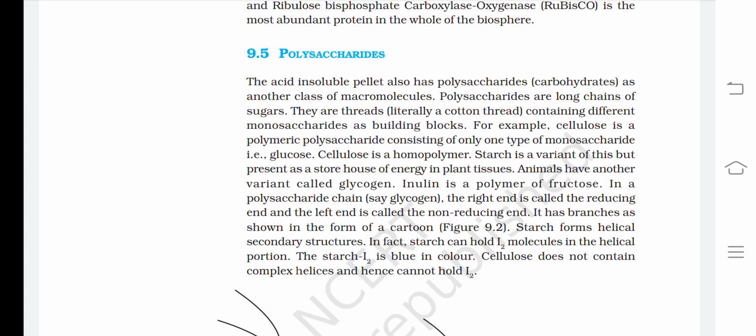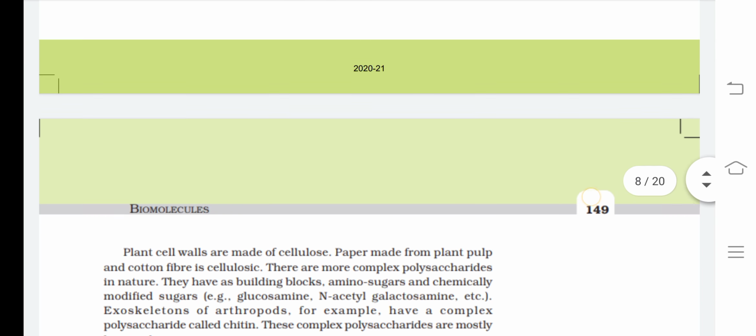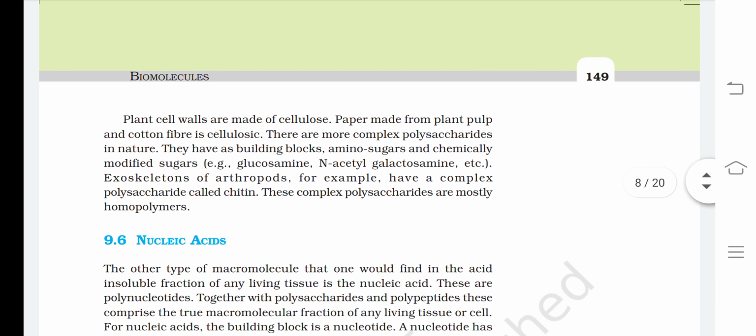Starch forms helical secondary structures. In fact, starch can hold I2 molecules in the helical portion. The starch I2 complex is blue in color. Cellulose does not contain complex helices and hence cannot hold I2. Plant cell walls are made of cellulose. Paper made from plant pulp and cotton fiber is cellulosic.